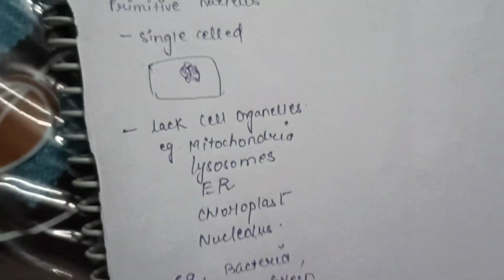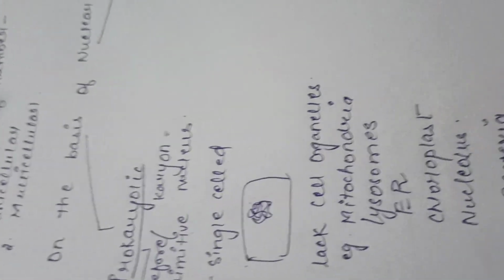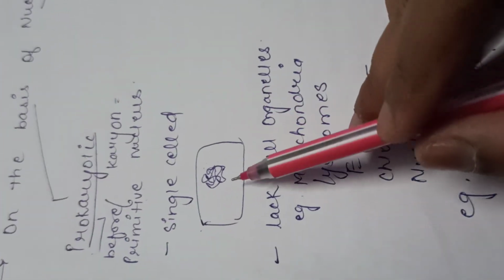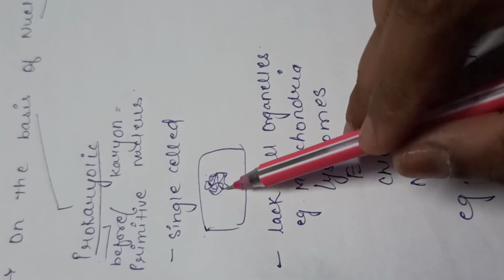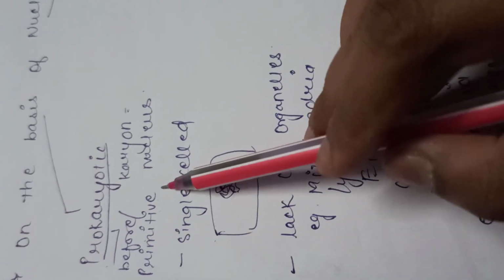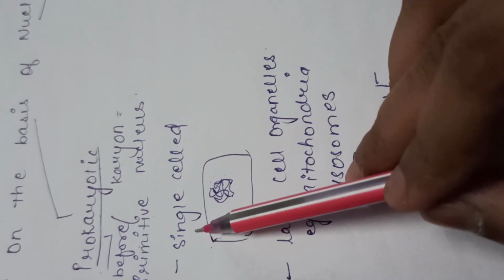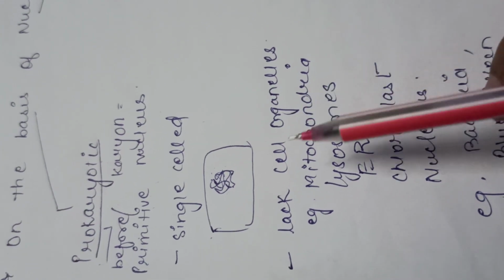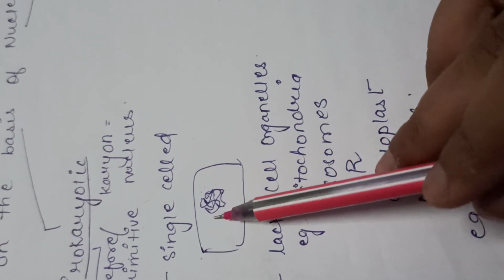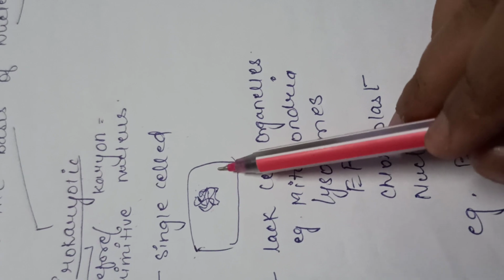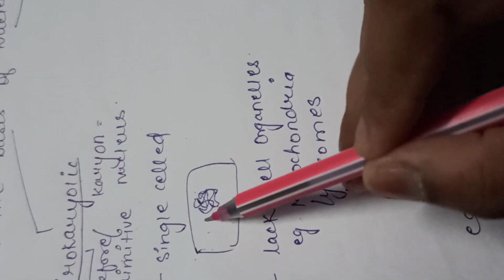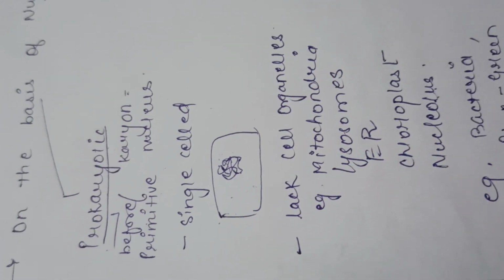Is that clear? So basically, prokaryotes are the types of organism that lack a nuclear envelope, nuclear membrane. It constitutes a primitive type of nucleus, is basically a single-celled organism, and the genetic material is scattered in the cytoplasm. Cytoplasm is the liquid fluid that fills the inside of the cell.